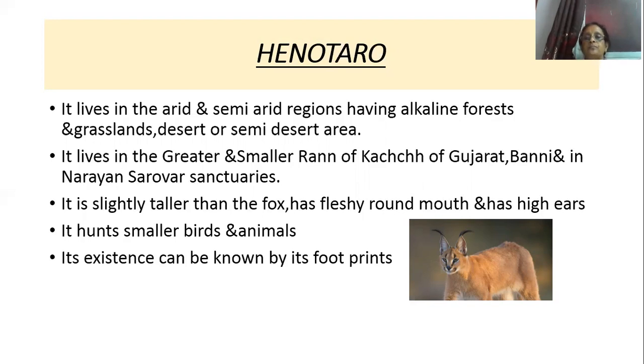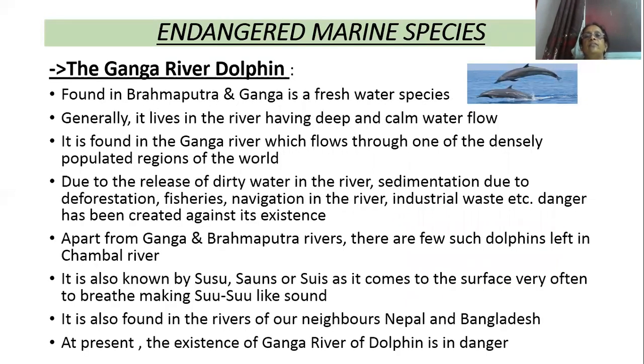It's a photo. Then next we are going to study about endangered marine species. Marine species means animals which are living in the seas or oceans. Endangered means that their number has decreased. They are likely to be extinct in the near future. If we are not protecting them, they are going to be extinct.